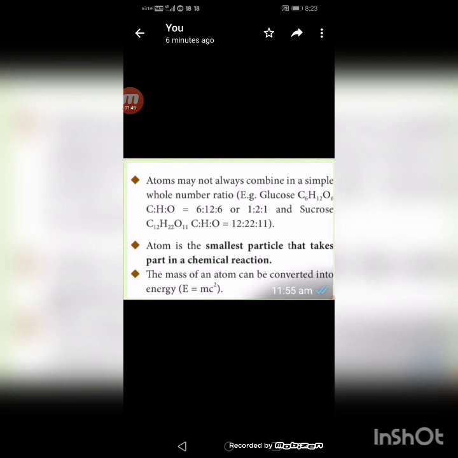Learn all the postulates thoroughly because this is very important from the point of view of the examination. Thank you, children. Thank you very much.